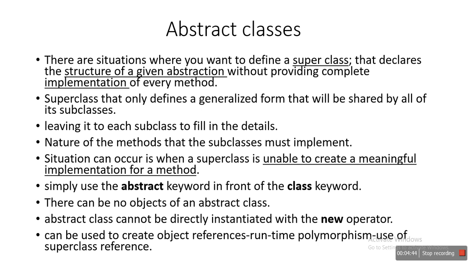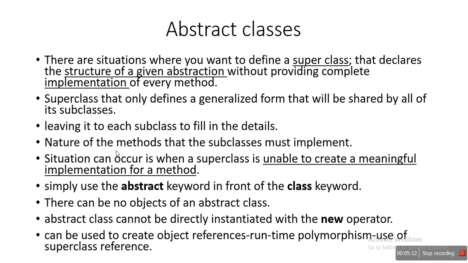Here, the nature of the methods that the subclasses must implement means the actual implementation of the methods. We have an abstract class, and we have methods within the abstract class, but the actual implementation must be done by the subclasses.